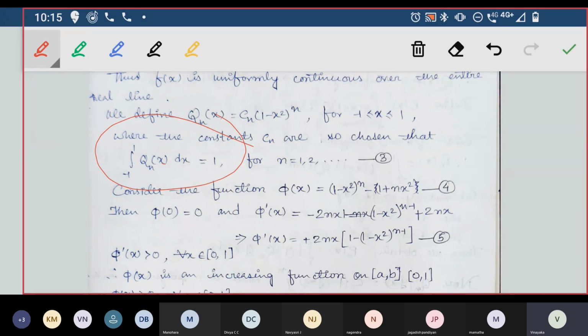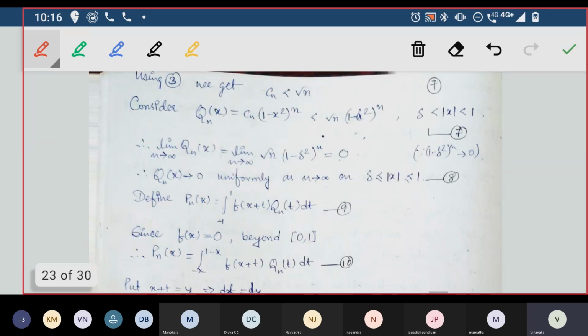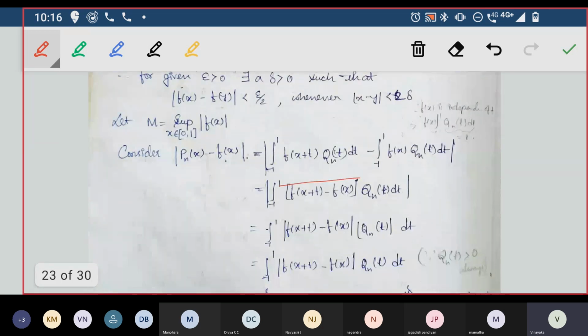Instead of the variable x, I'll take the variable t. So minus 1 to 1 qn of t dt is equal to 1. But here, f is a function of x, and this is the function of t, so it does not depend on the integration which has dt.